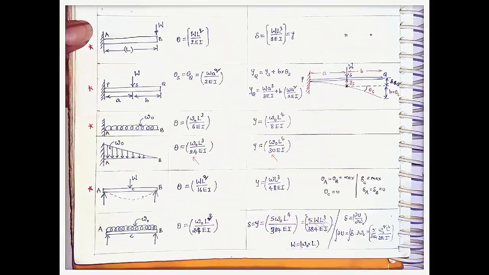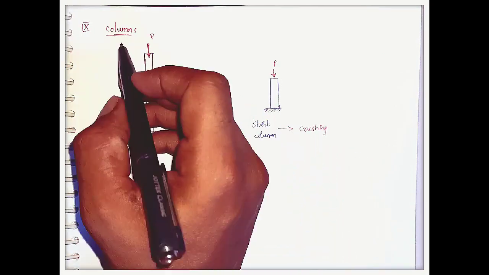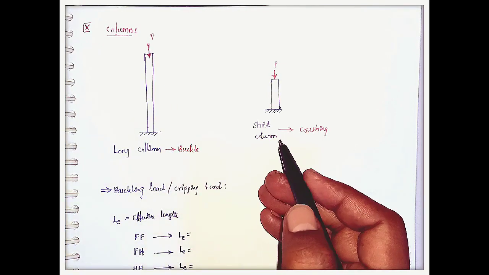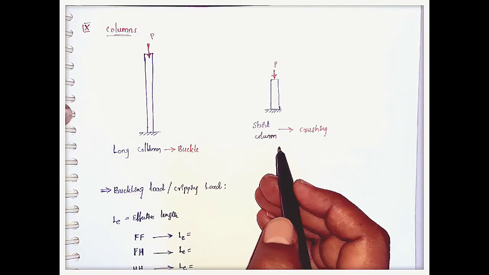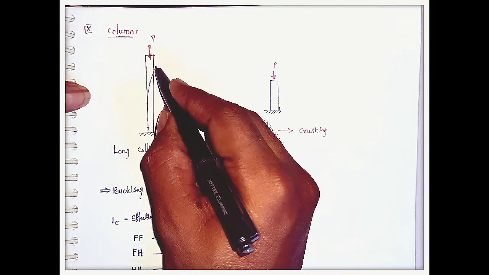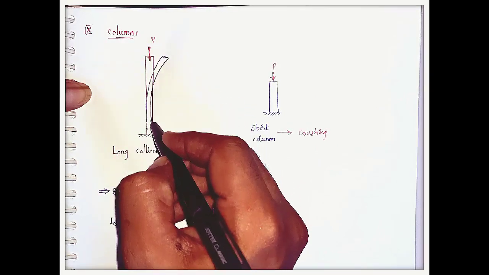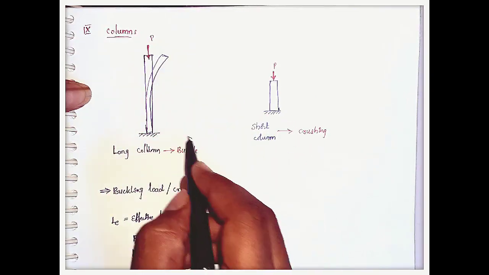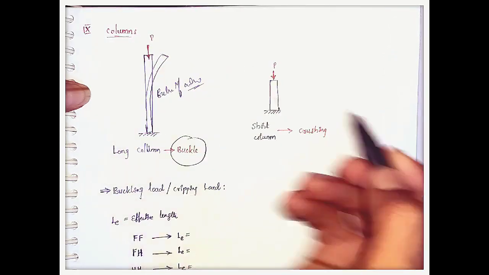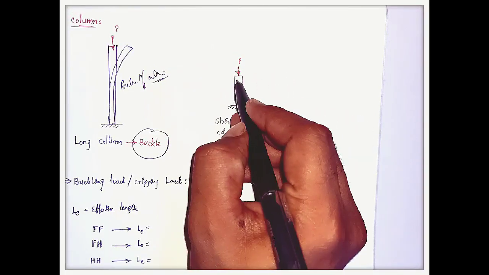Okay. And the next important concept in strength of materials is columns. There are two types of columns: long columns and short columns. If we consider the long column, if the load is acting like this, the column will bend like this. This is nothing but buckling of the column. If we consider the short column, the load is acting like this, and the column will crush like this.